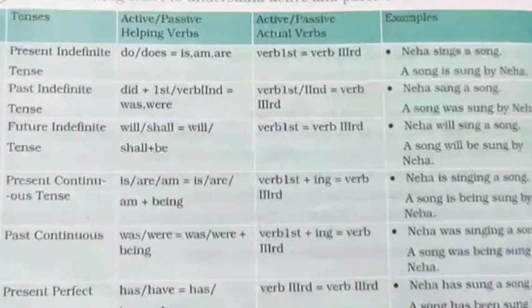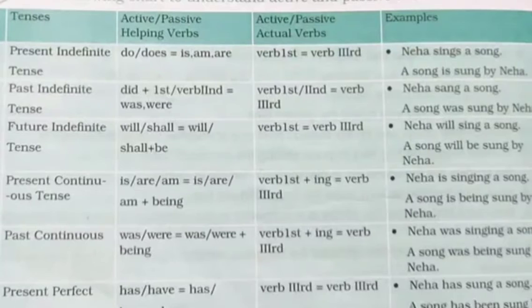The first one I am again repeating, in the active and passive voice, the helping verbs, active will be do and does. In simple present tense, the active voice helping verb will be do and does, and in the passive form it will be is, am, or are.